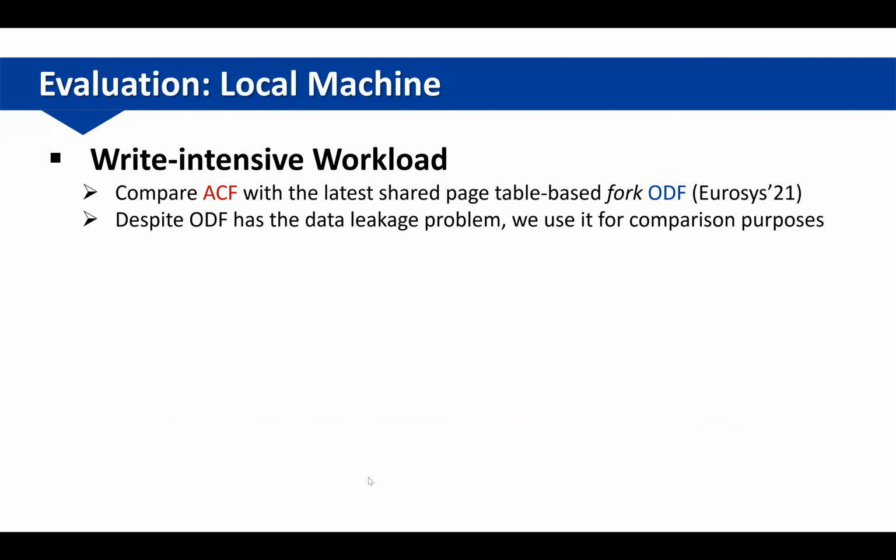Next, I will show the evaluation of ACF. We first evaluate ACF in a local machine with a write-intensive workload. We compare ACF with the latest shared page table-based fork, ODF. Although ODF has the data leakage problem, we use it for comparison purposes.